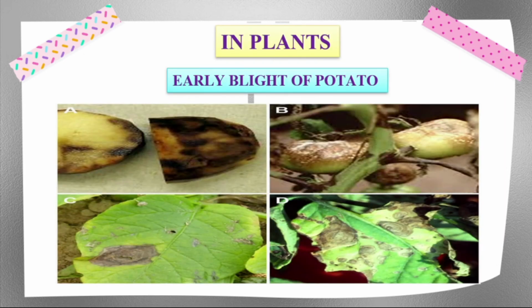Plants also suffer from diseases caused by fungi, not only humans. Fungi cause many diseases in plants, especially on the leaf surface, stem, root and fruit. Here, early blight of potato. In the potato plant, the tuber, leaves and nodes are damaged by the fungus. It is one of the major diseases, early blight of potato.